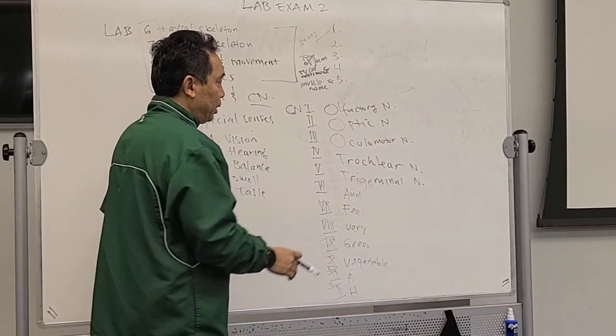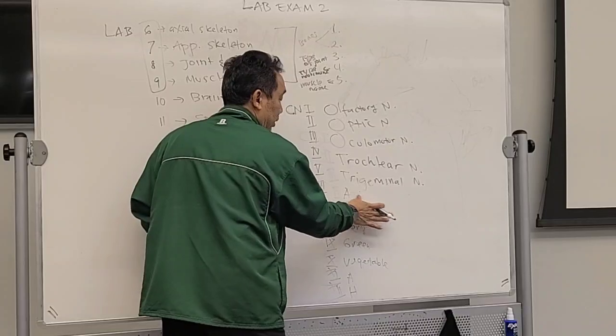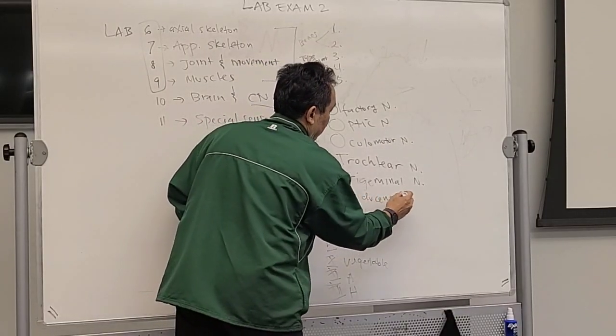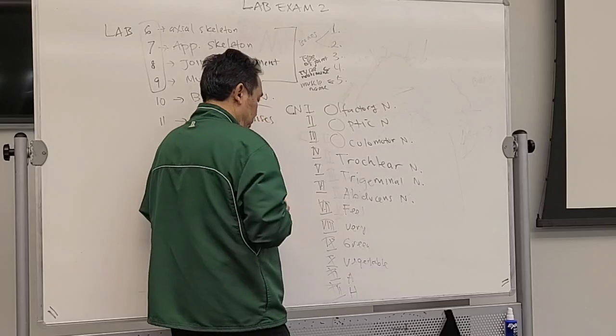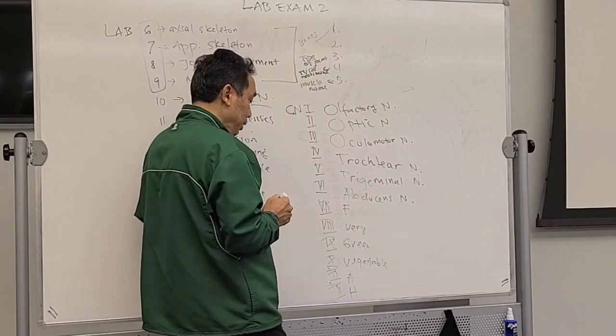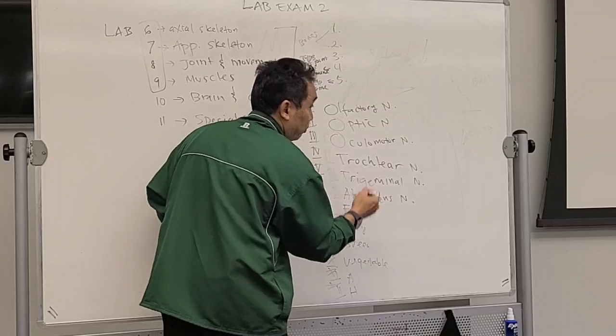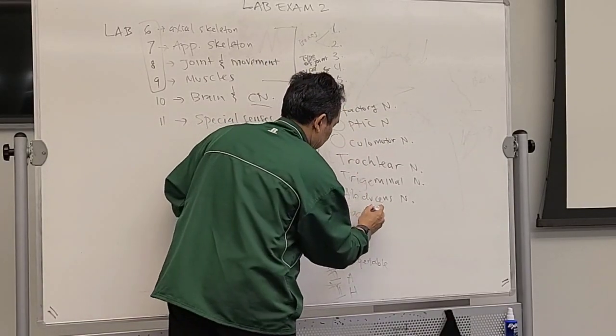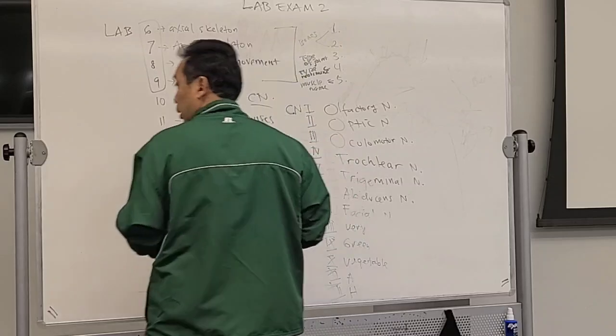Number 6 starts with A. I'm gonna erase this. Abducens nerve. Number 7 starts with F. This is face. It's facial nerve.